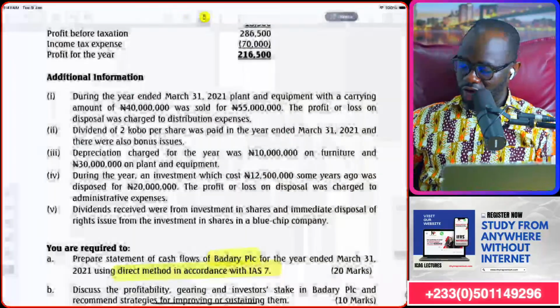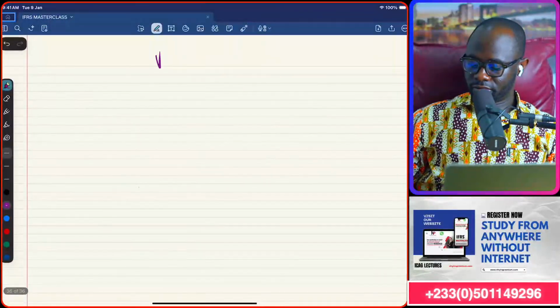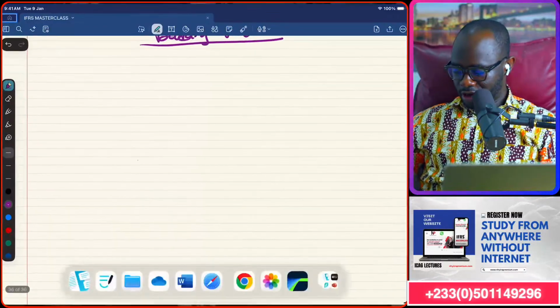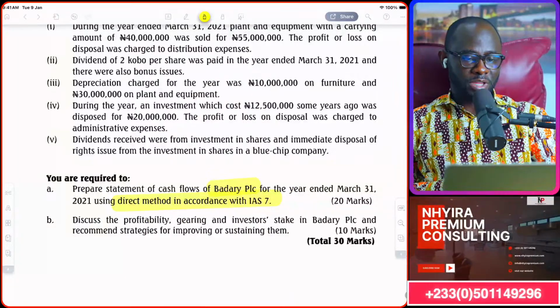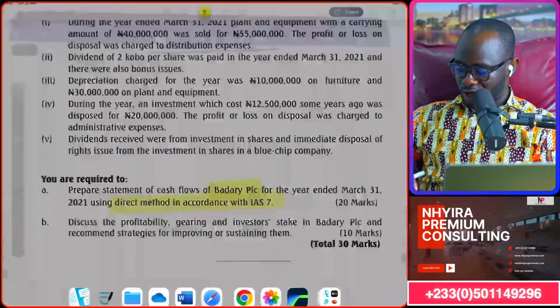As you know already, our company is Badari PLC. The requirement of the question is for us to prepare the statement of cash flow for the year ended 31st March 2021.